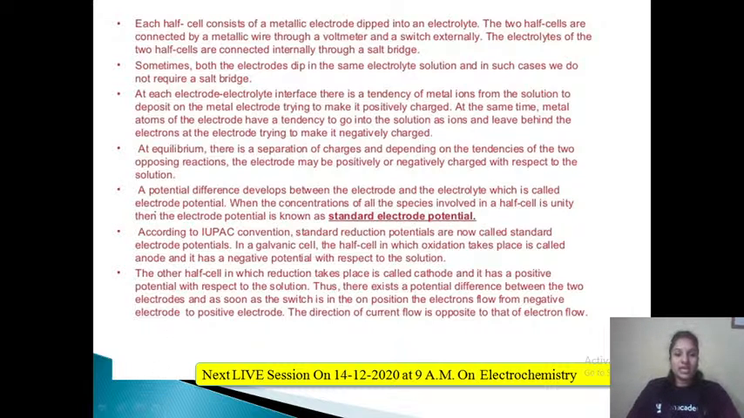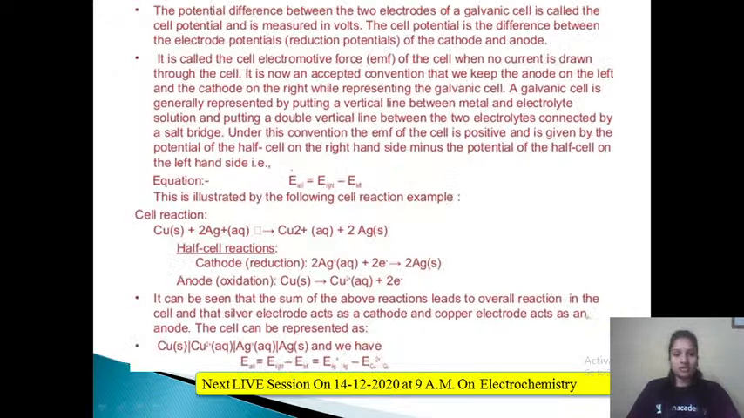Then we studied about the electrode potential. Electrode potential is the potential difference between the electrode and the electrolyte. And when the concentration of the electrolytic solution is 1 molar, then we would call it as a standard electrode potential. How to calculate this potential difference between two electrodes?